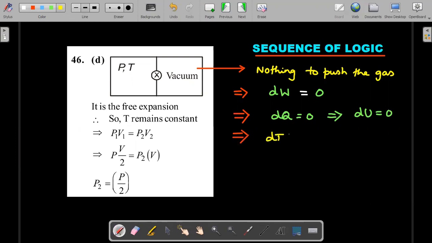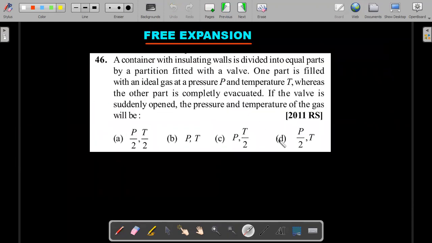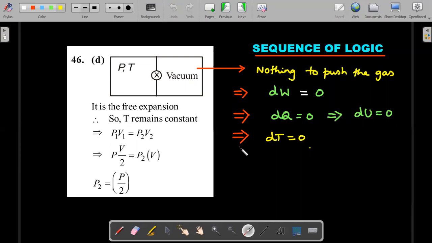So dT comes out to be equal to 0, which is what he has written, T remains constant. And since T remains constant, in the final state P1V1 equals P2V2, with volume doubling, pressure becomes half. So that's the way the sequence of logic comes. Okay, so this is the answer.